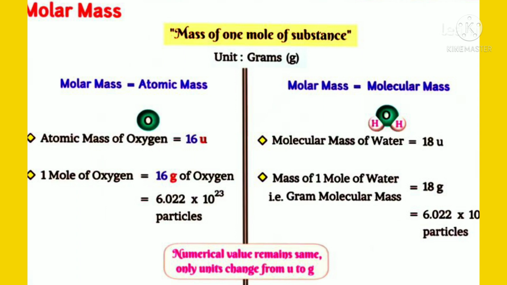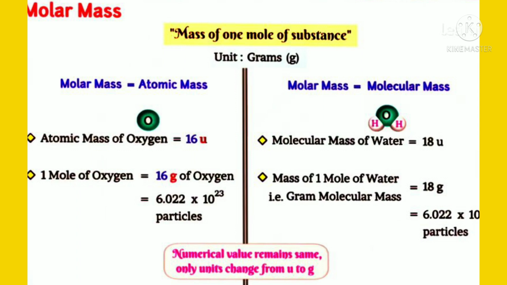And molar mass is equal to molecular mass also. Molecular mass of water is 18 units and mass of 1 mole of water, that means gram molecular mass, is equal to 18 grams, that is 6.022 into 10 power 23 particles.